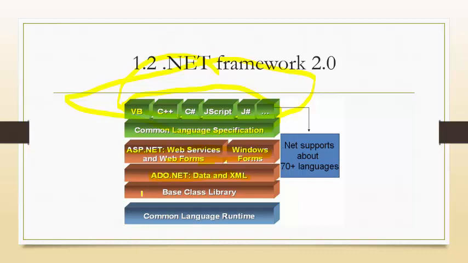Next one is the base class library. You know that .NET Framework is all about class libraries. All the things in .NET are in the form of classes. If you select or create one web page or Windows Form, it is a kind of class.